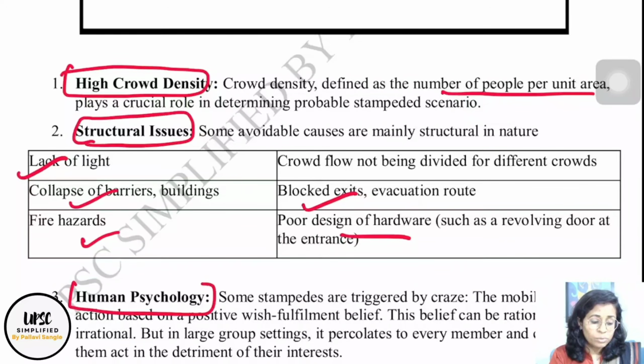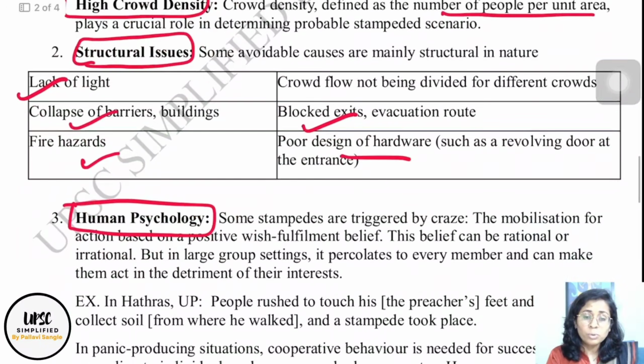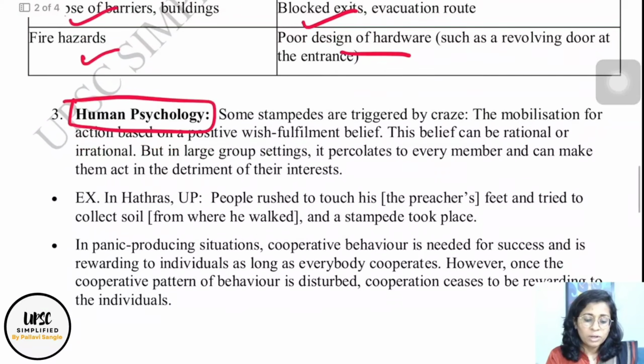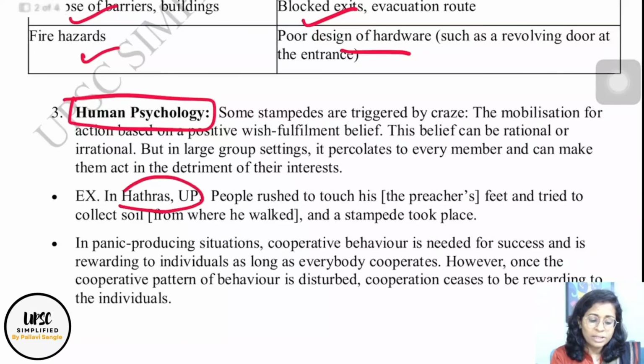Then there is one more very important cause, human psychology. I will explain one incident. In Hathras, UP, what happened? It was a religious gathering, and people rushed to touch the preacher's feet and collect the soil from the path from where the preacher was walking. It was triggered by a craze to access that, and they rushed towards the narrow path, and then the stampede occurred. So triggering by craze is one aspect.